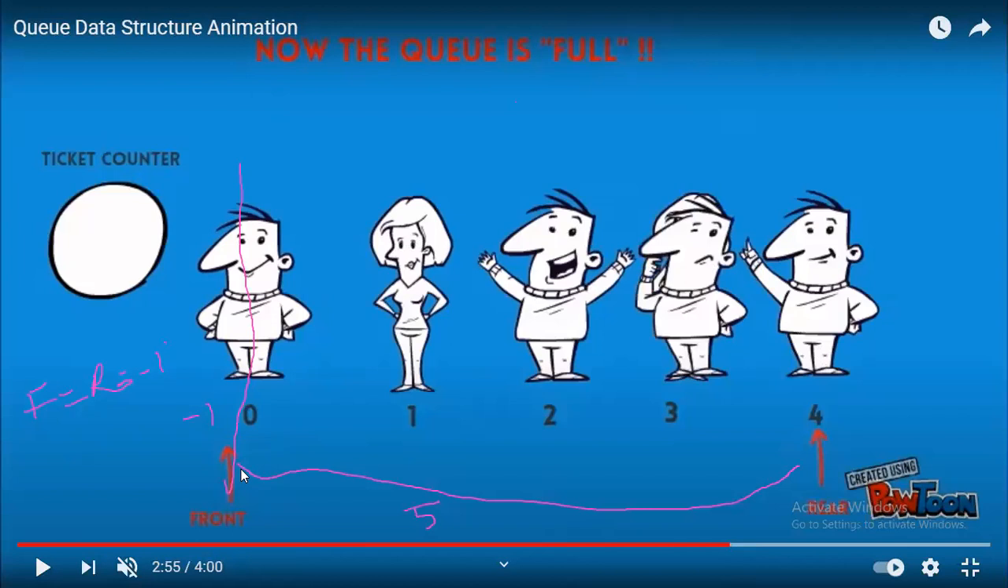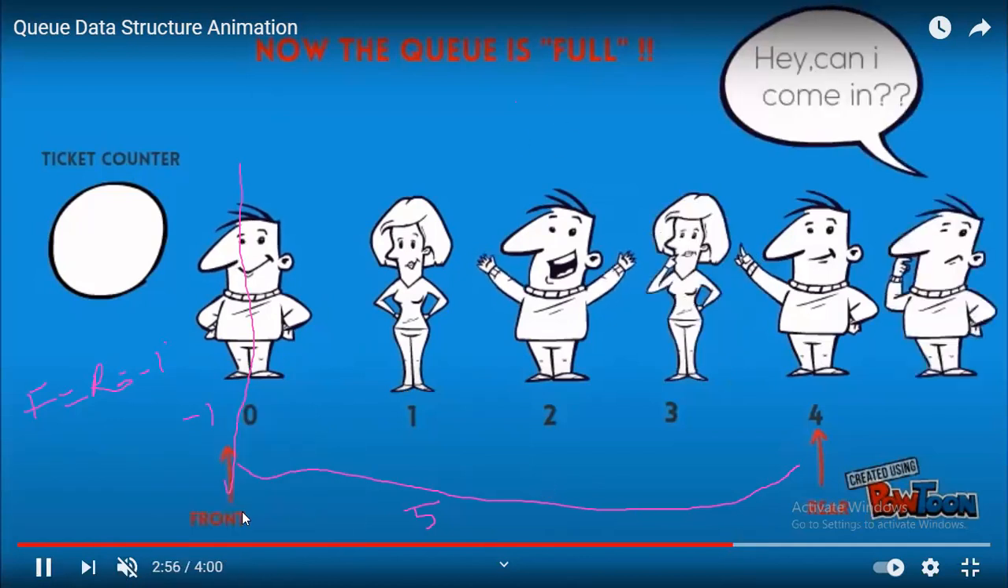Where is the front now? It is at 0. Initially it was at -1. When the first person entered, front and rear became 0. So analyze this diagram. When the first person came, if you could see the video, both front and rear were equal to 0 as one person entered. When the second person entered, rear went on incrementing.